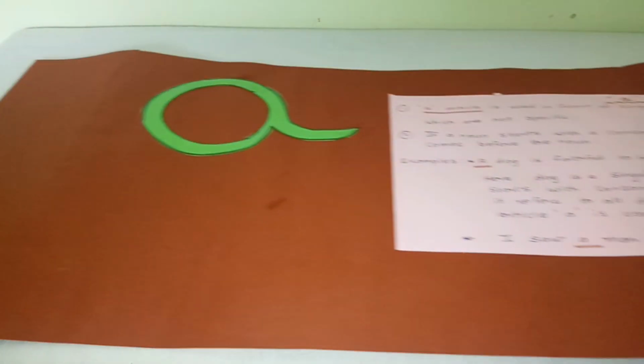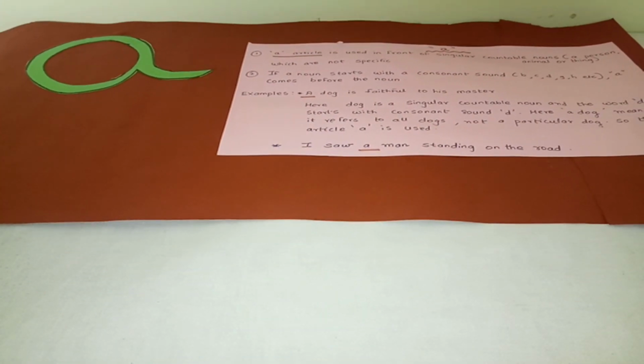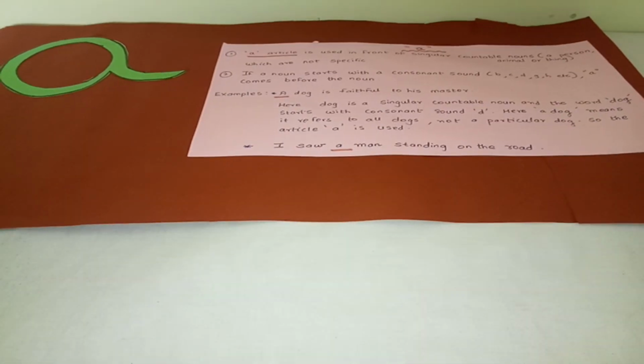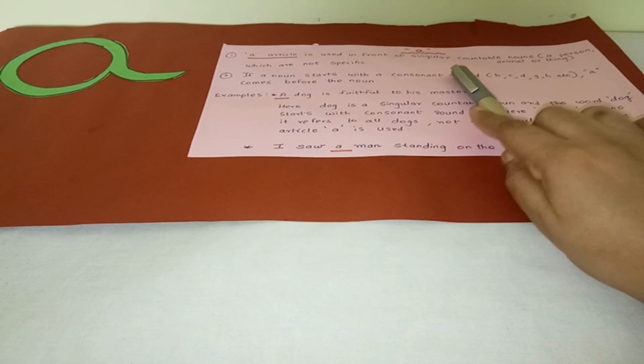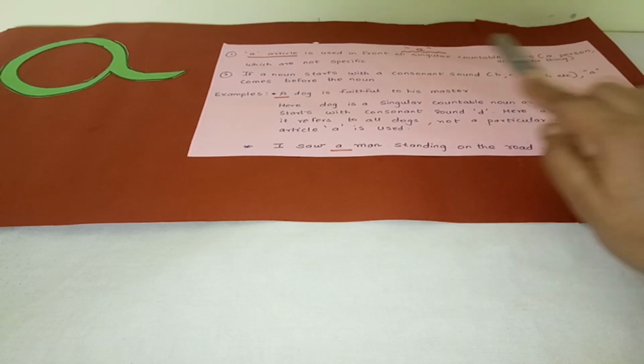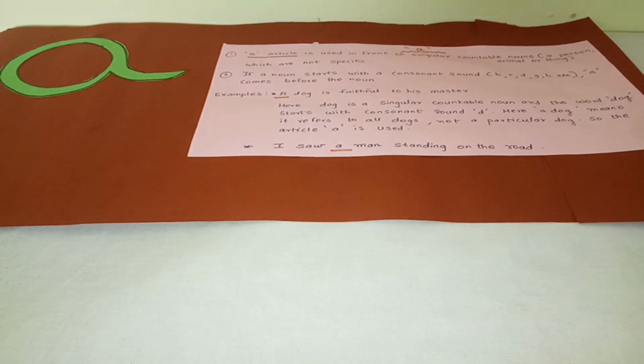Starting with the article a. The article a is used in front of singular countable nouns which are not specific, like a girl, a boy, a man.